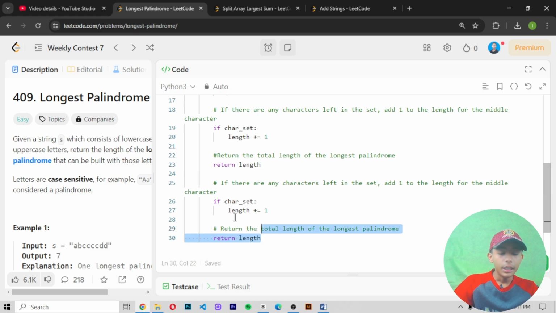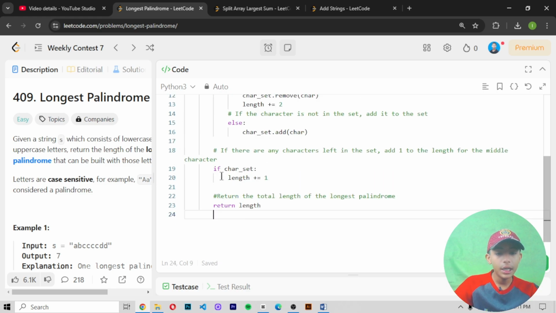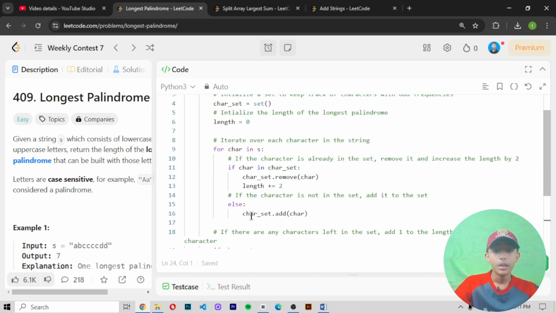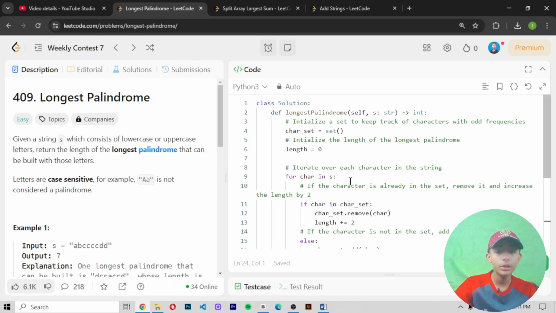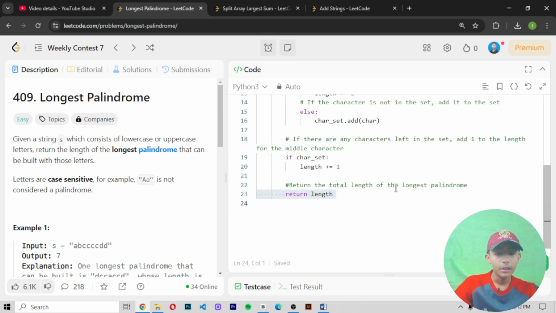So first of all, in the 19 and 20 lines, if there are any characters left in the set, add 1 to the length for the middle character. We do this. And in the 23rd line here, I wrote the total length of a longest palindrome. So we have written all the code. So let's read our question one more time and then see the answer of it.